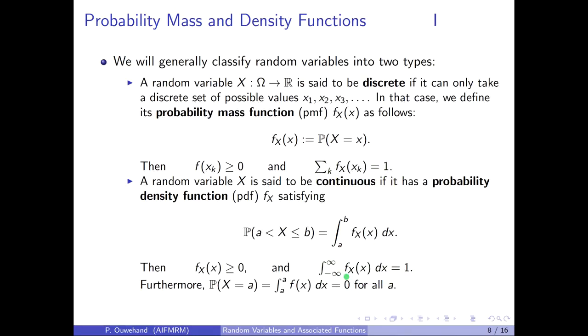If a random variable is continuous, in other words, if it has a density function, then the probability that X is equal to a would be equal to the integral from a to a of f of x, and that would be 0 for all a. In other words, for a continuous random variable, the probability that it takes a particular value is always equal to 0. For a discrete random variable, this need not be so. Note that the values of a probability mass function must always be between 0 and 1. However, the values of a density function may be greater than 1. All that is required is that the integral adds up to 1.